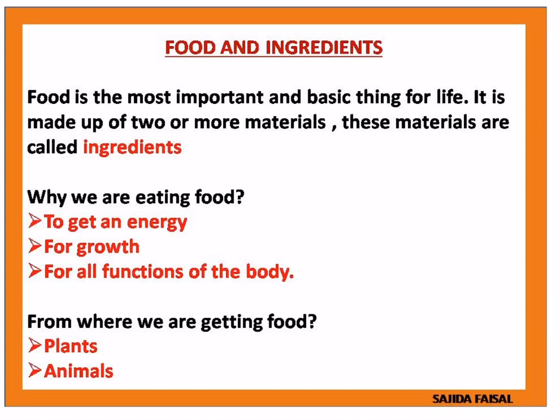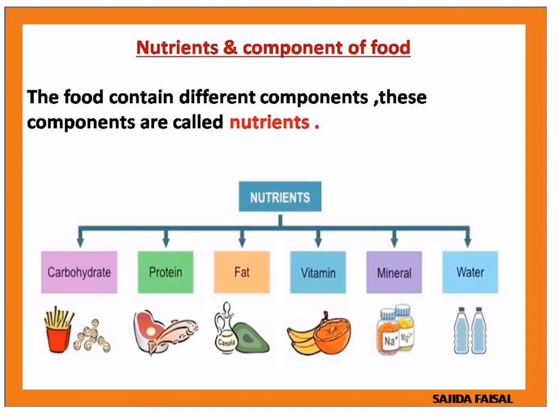Then the body will be tired, and each one will have a hungry feeling. Then the next question, from where are we getting this food? We are getting these food items from plants and animals.